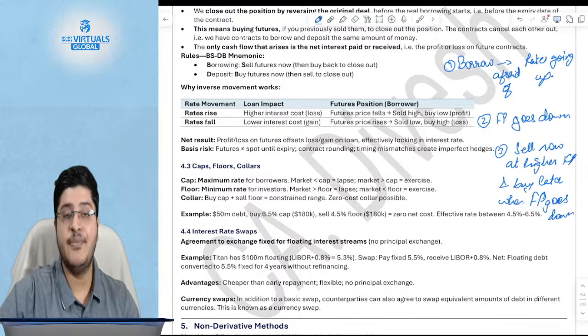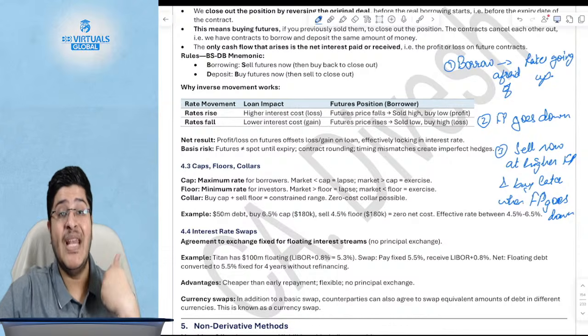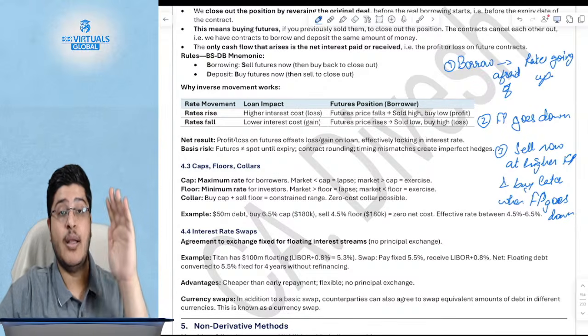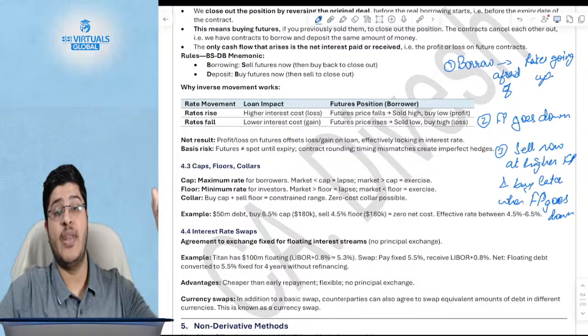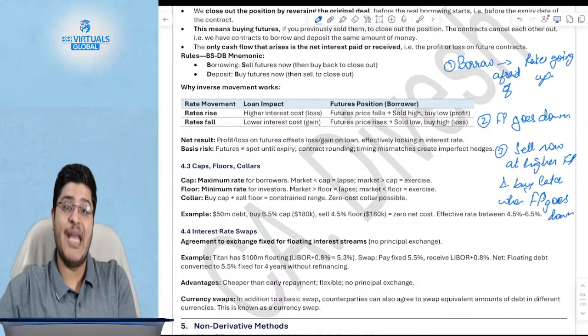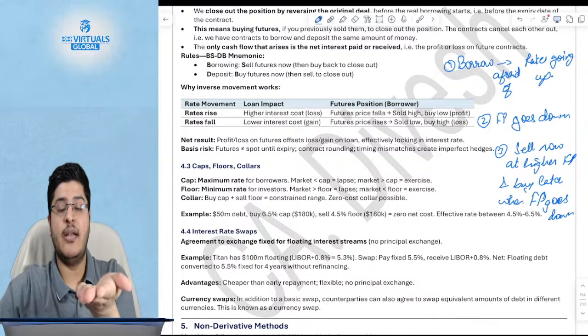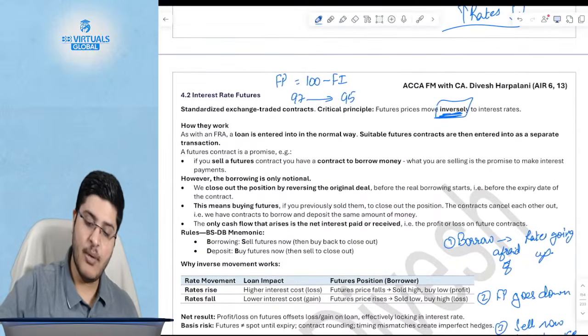Is this clear, guys? Where you have to borrow, you will sell the futures, because you would want that when the interest rates go up and the future prices go down, you will buy the futures at a lower price.